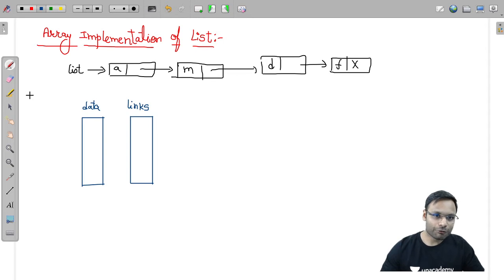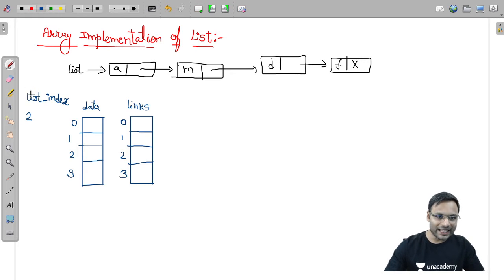First of all, your list index will hold the address, or actually the index, of the very first element. Suppose the first element is present on index number 2. You have 4 elements, so I am taking 0, 1, 2 and 3 indexes, in this also 0, 1, 2 and 3.